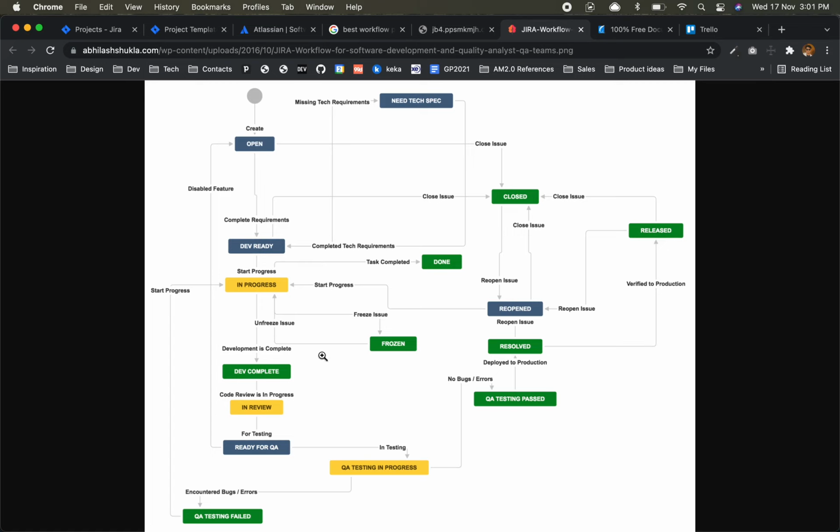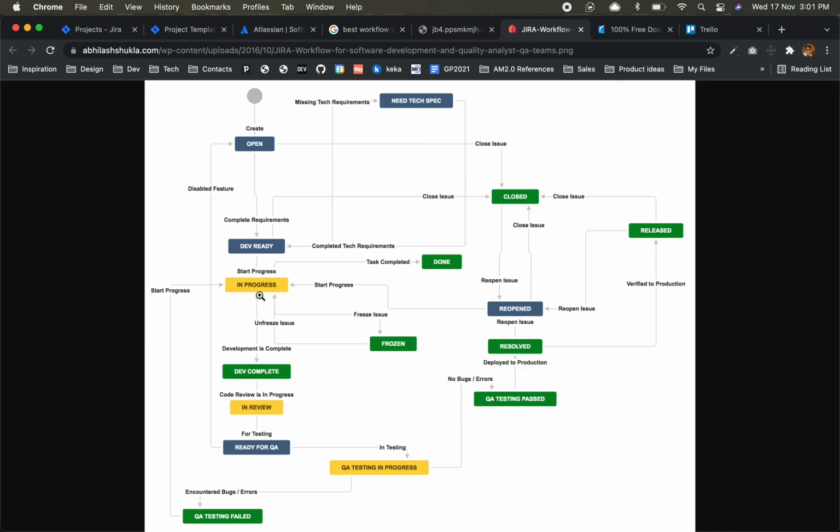So it is specific. It is restricted. I cannot jump. Like now it is, let's say, in ready for QA. It cannot go directly to resolved. You won't be able to change status from here to here, because there is no such transition. It has to go through the steps. So this workflow we can design in Jira, and our entire development will work in these steps only, right?